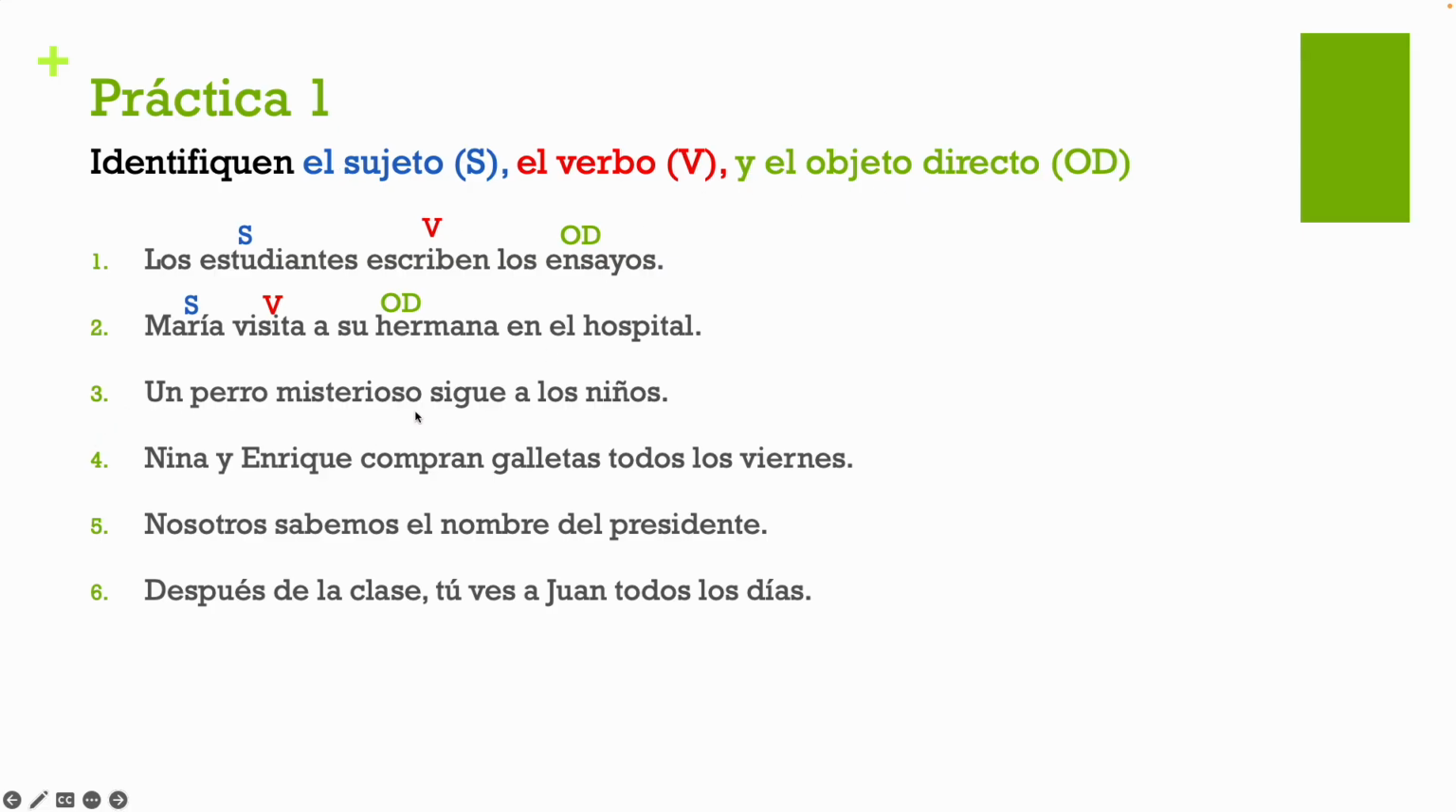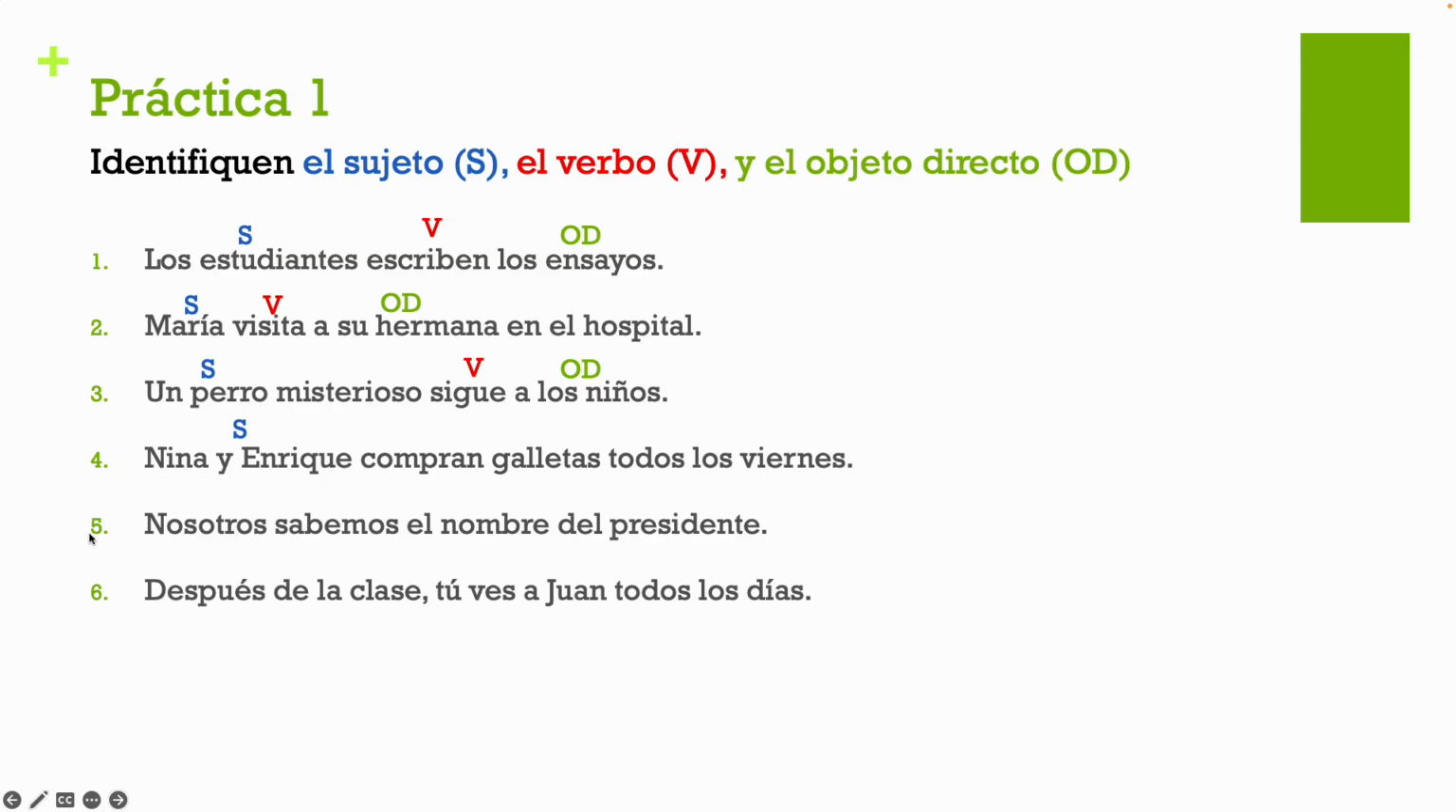Un perro misterioso sigue a los niños. Okay, so our subject is the dog, un perro misterioso, so the mysterious dog. He's our subject. He's doing the action of seguir, to follow. And who is he following? Los niños. Okay?